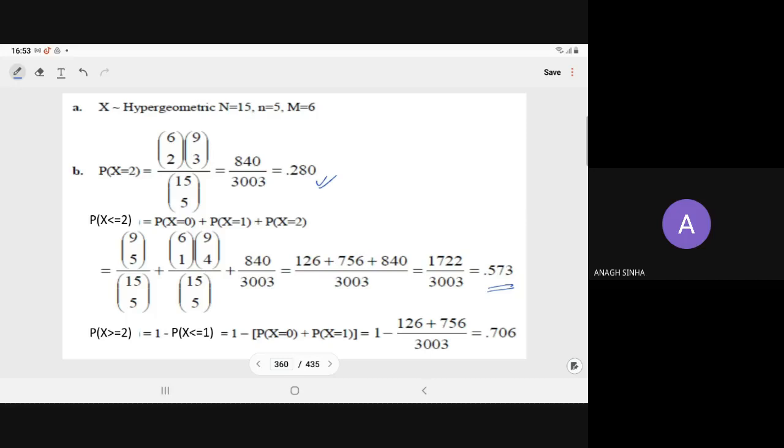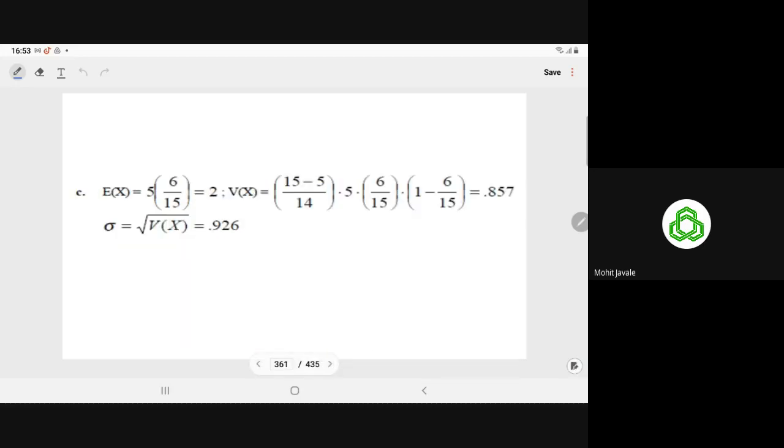Then the probability of X greater than or equal to 2 is 1 minus the probability of X less than or equal to 1, so it is 1 minus the probability X equal to 0 plus probability X equal to 1. This will be the required probability. In the third part, you have to compute the mean, variance and standard deviation. You have the direct formula: mean is n times M upon N, and variance is (N minus n) upon (N minus 1) times n times M upon N times (1 minus M upon N). When we put in the values, it will come to 0.857, and its positive square root will be the standard deviation.